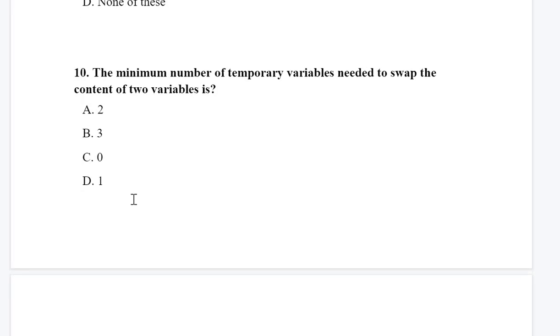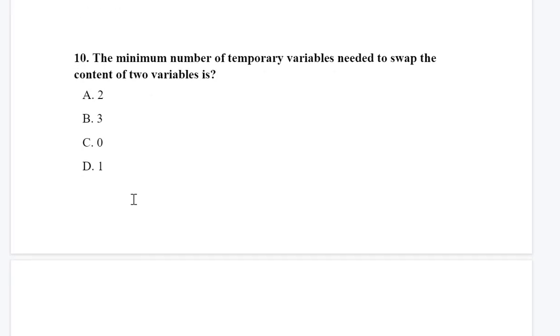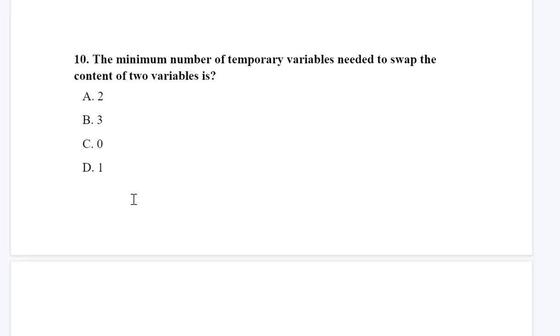Next is, the minimum number of temporary variables needed to swap the content of two variables. Okay, so there are many methods, like one method where we use a temp variable. Don't get confused here. They have asked for the minimum number of temporary variables. It means whether you need a temporary variable at all.